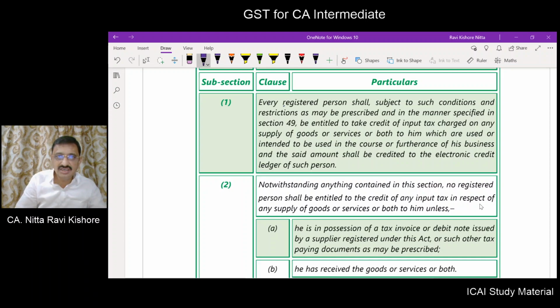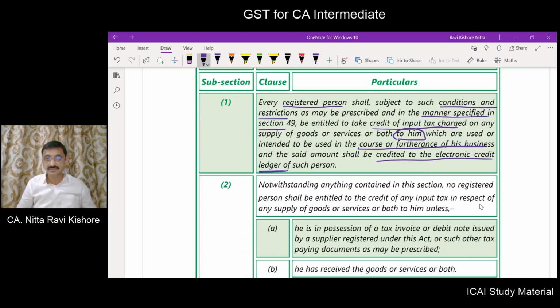Every registered person shall, subject to conditions and restrictions as may be prescribed and in the manner specified in section 49, be entitled to take credit of input tax charged on any supplies of goods or services or both to him which are used or intended to be used in the course or furtherance of business, and the said amount shall be credited to his electronic credit ledger.